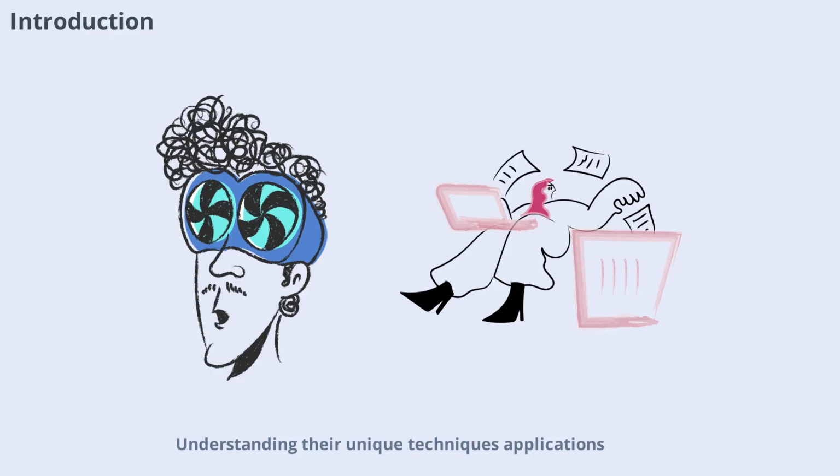Understanding their unique techniques, applications, and levels of complexity is essential for anyone interested in technology, data science, or the future of automation. In this video, we'll break down what sets machine learning apart from deep learning and why these differences matter in real-world scenarios. Let's get started by defining each concept and setting the stage for our comparison.